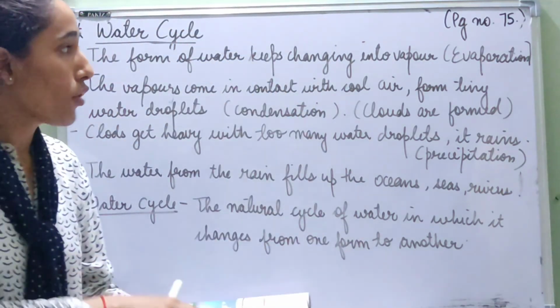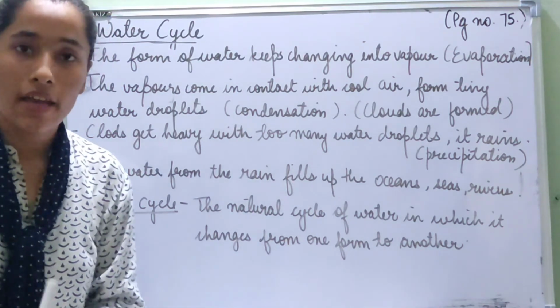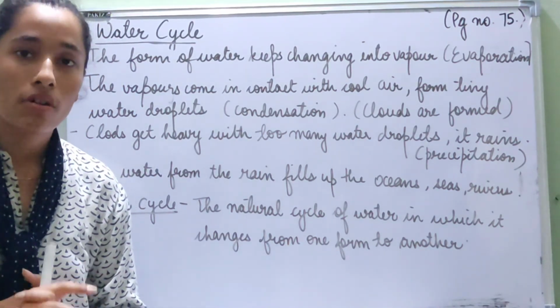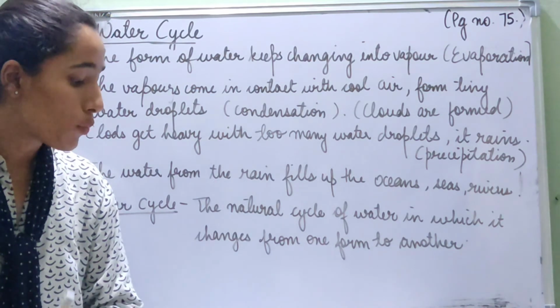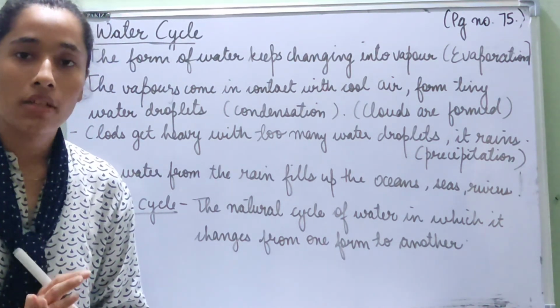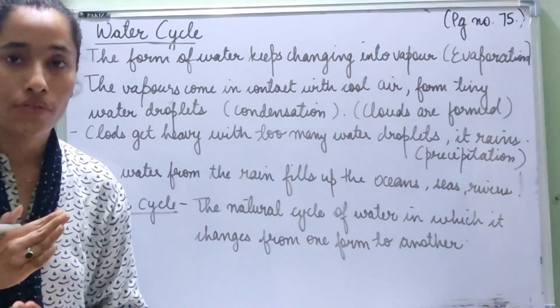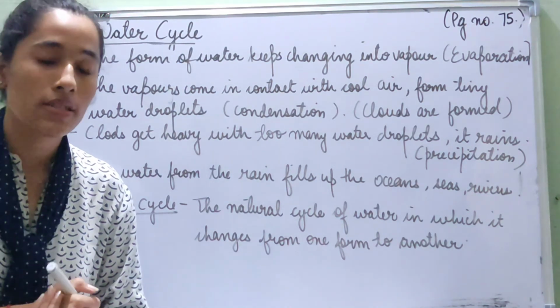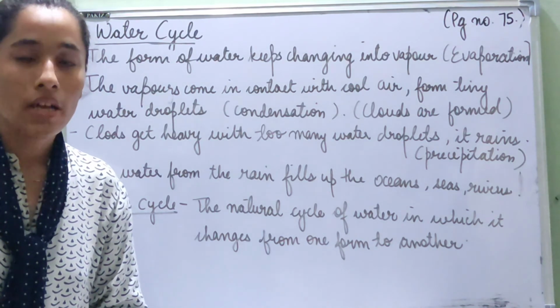Now this is all for your chapter. We have completed our chapter, Air and Water. Now your task for today is to revise what we have learned so far, especially what we have revised today. Learn these terms thoroughly: evaporation, condensation, precipitation, water cycle. They are very important.